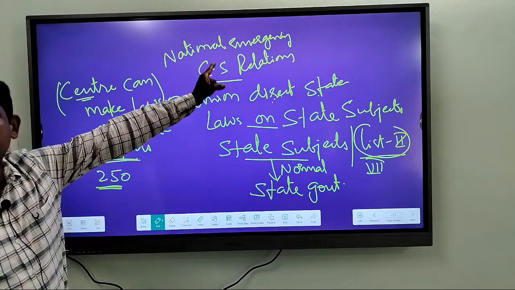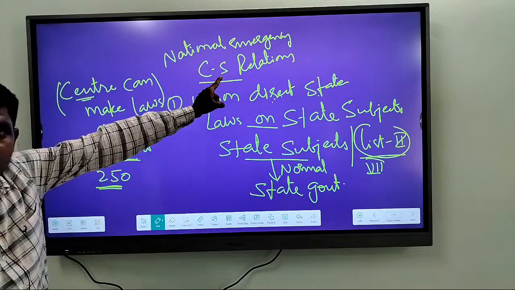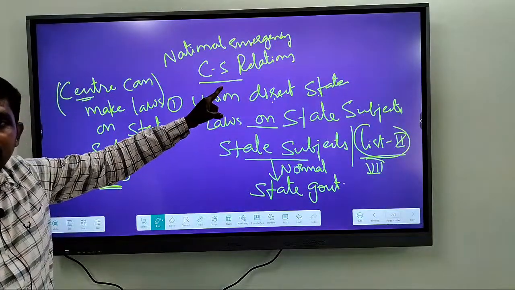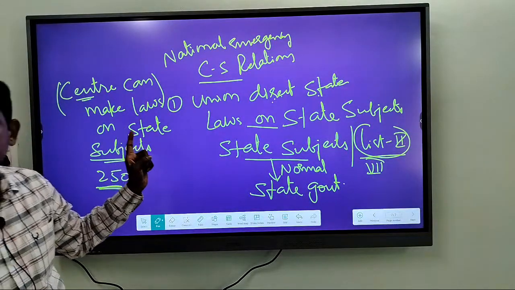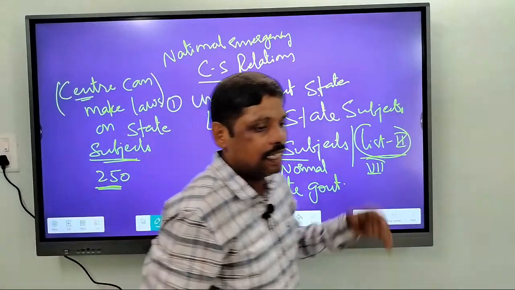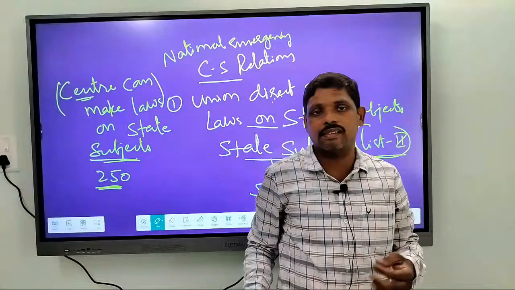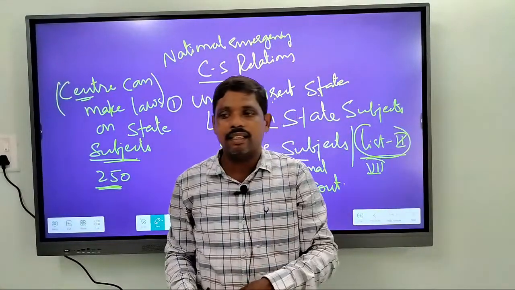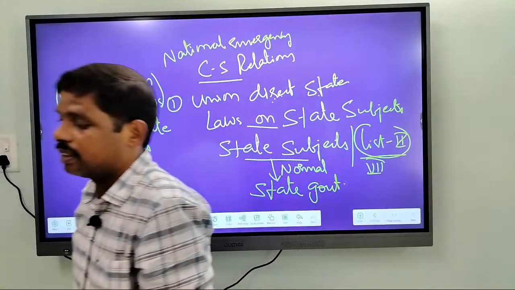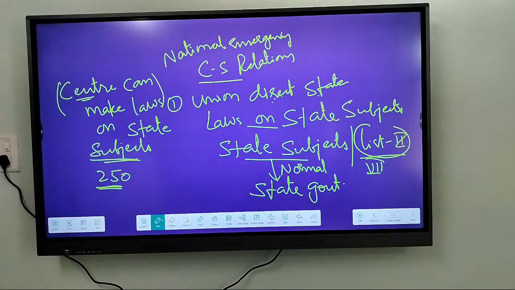That means whenever a national emergency is imposed, who is empowered? The state or the center? When a national emergency is imposed, who is getting empowered? It is the center. So the center is being empowered whenever a national emergency is imposed.